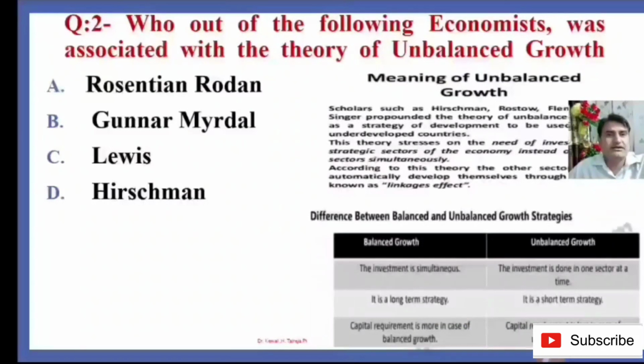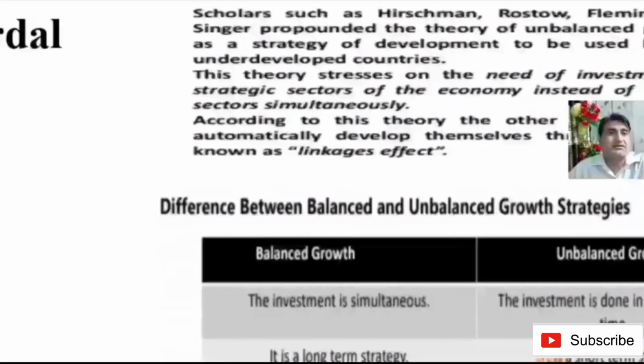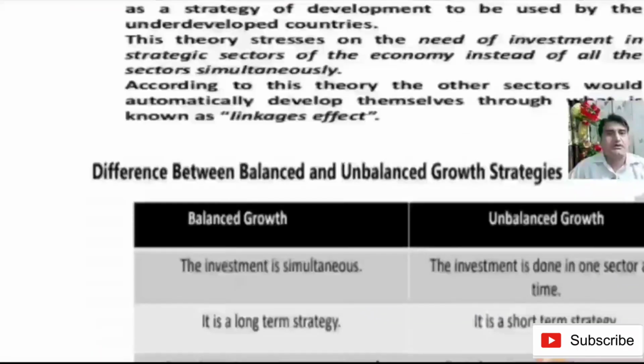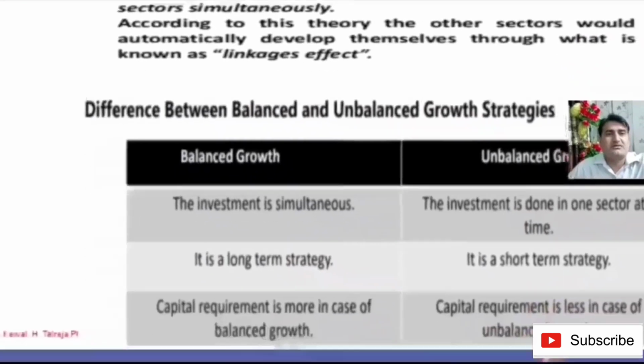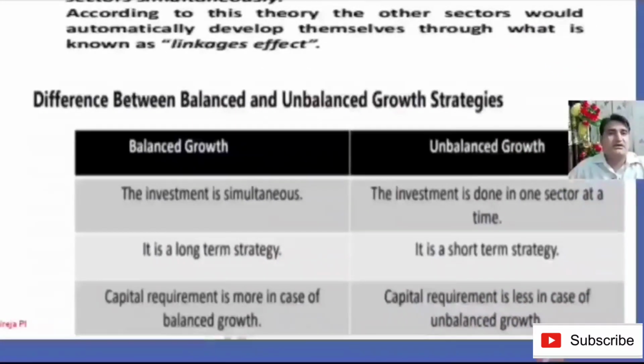We want to know here the difference between balanced and unbalanced growth. The theory of balanced growth was given by Ragnar Nurkse, and it says that investment is simultaneous. It means investment is to be made in all sectors of the economy. Balanced growth is a long-term strategy, and the capital requirement is greater in the case of balanced growth.